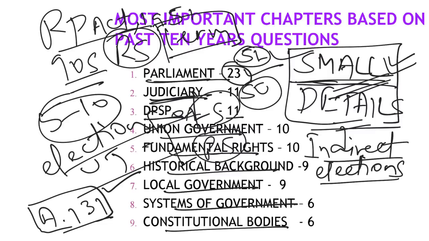So even in DPSP, in addition to getting to know the basic features of DPSP, the difference between DPSP and fundamental rights, or whether DPSP is justiciable or non-justiciable, you should also get to know small things like facts. 42nd Amendment 1976, what new DPSPs were added. 44th Amendment 1978, what new DPSP was added. Cooperative societies, with regard to that, what new DPSP was added. All those small details you have to keep track of.